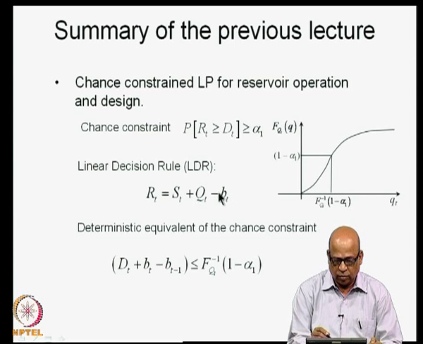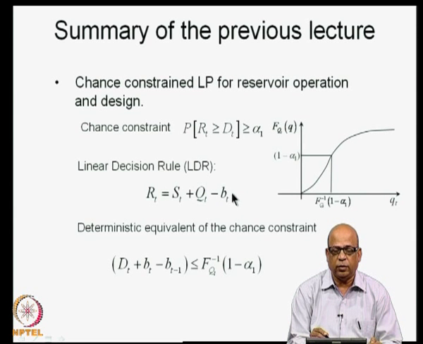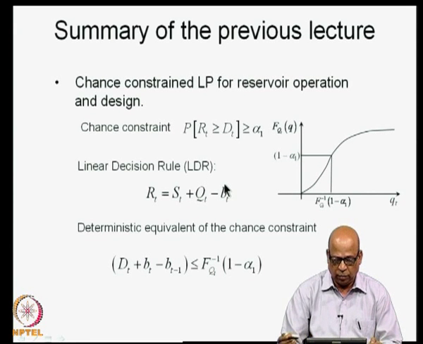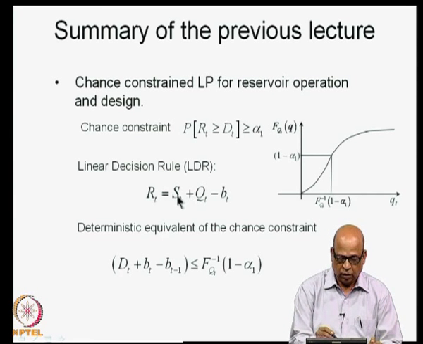The BT's are what are called the decision parameters, and these are deterministic. By using such a form of the LDR, we have also converted ST into a deterministic parameter. Recall in the previous class we said ST is equal to BT minus 1, which is what we get as a result of this particular LDR.